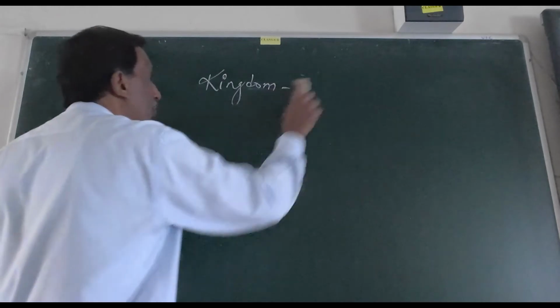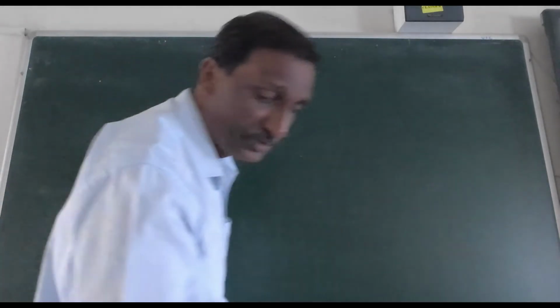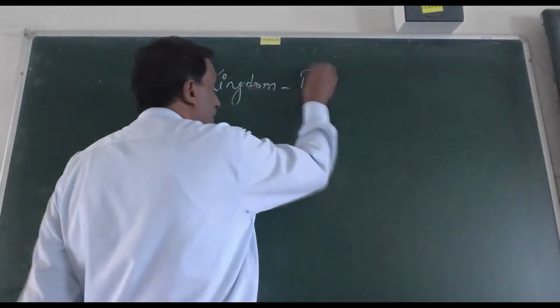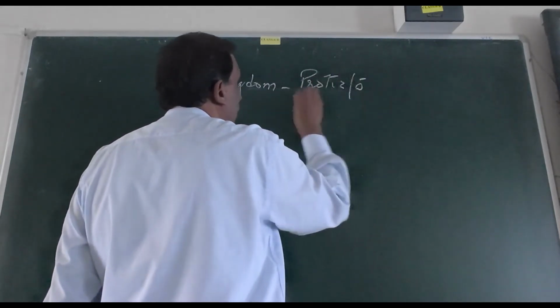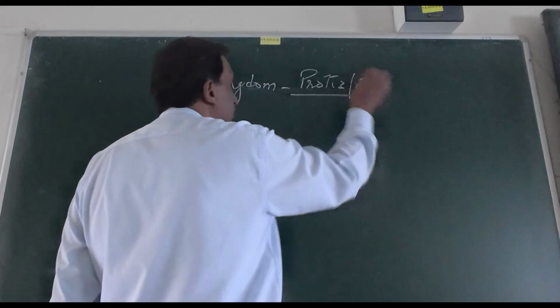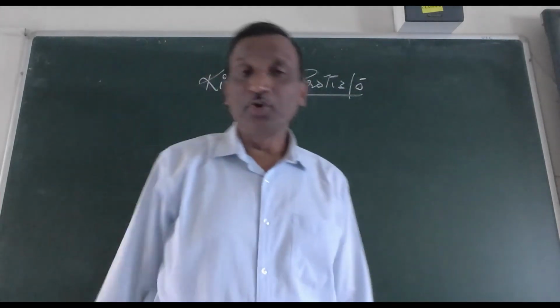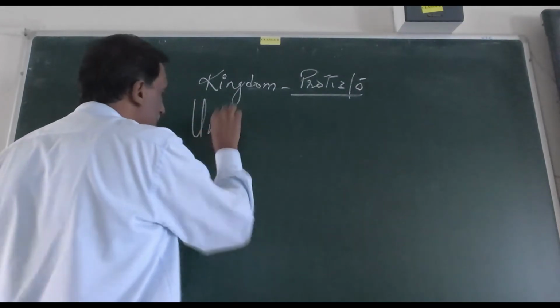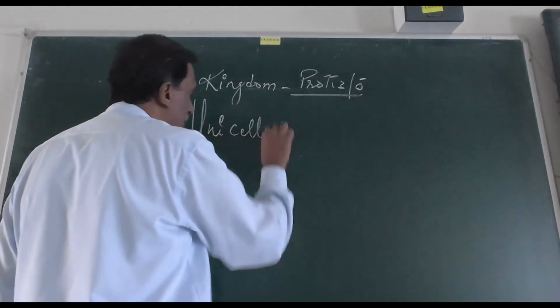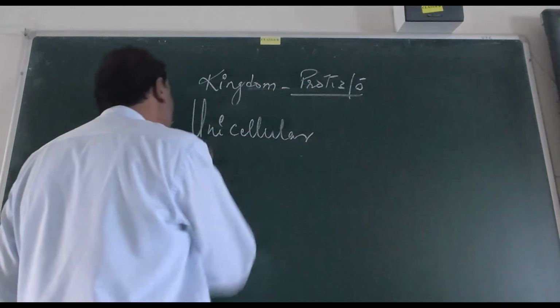Kingdom Protista, very important. Now, what is Protista? Protista includes all unicellular and eukaryotic.